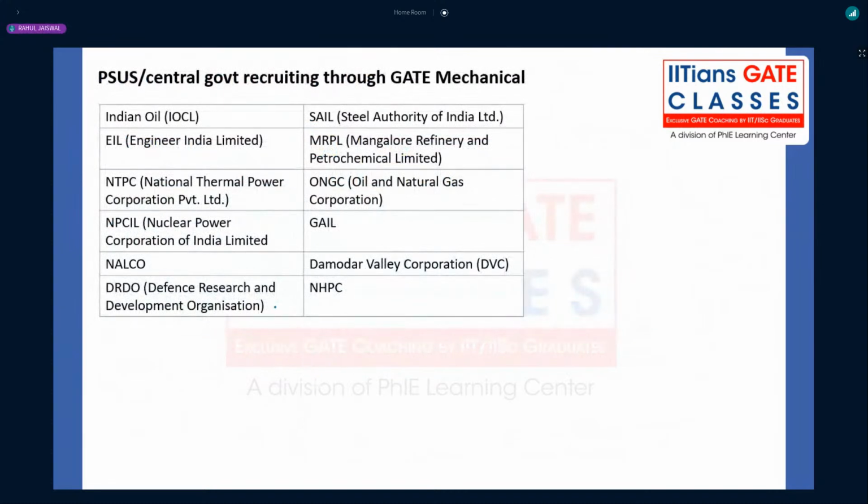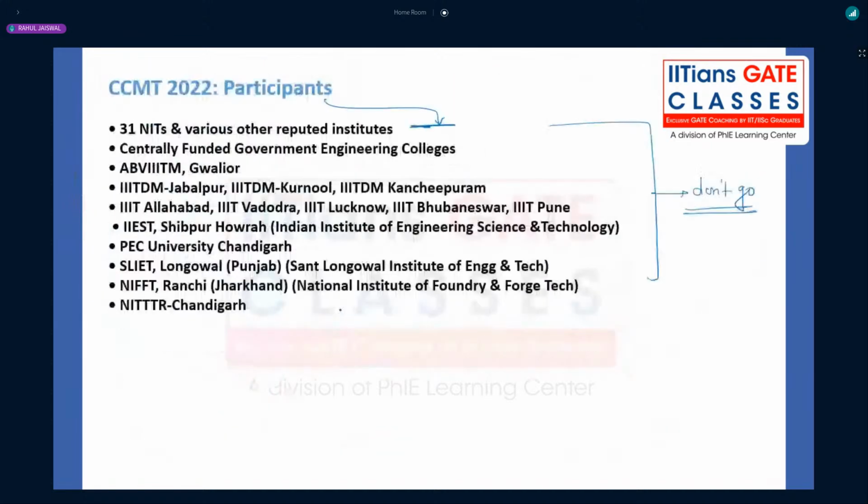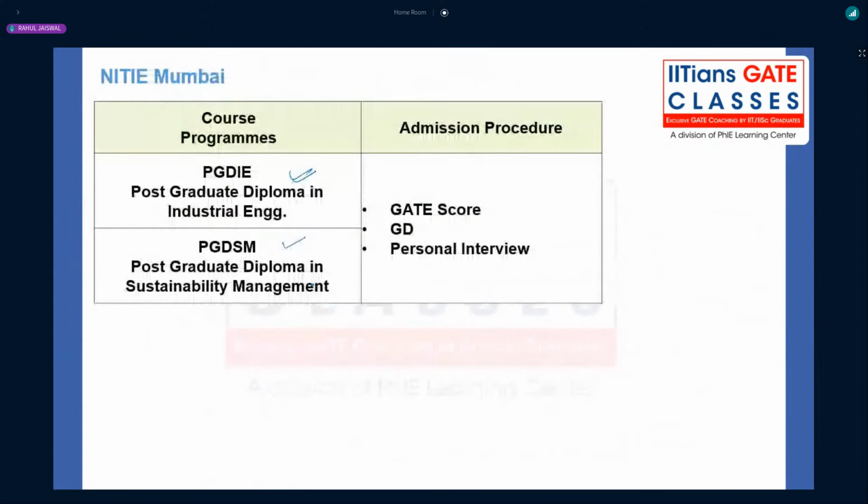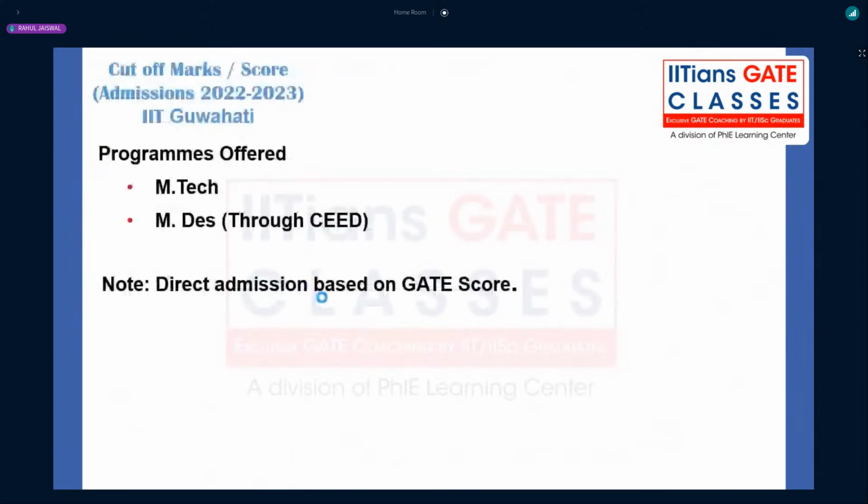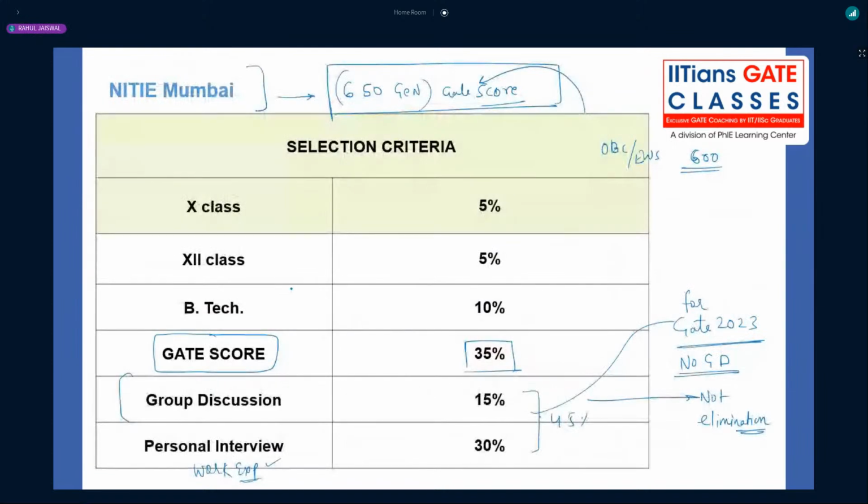Now, I was talking about some of the few NITs also through GATE XC. It is not like no NIT you will be getting through GATE XC. Once again, very important, you can get into NIT Mumbai through GATE XC plus GATE ME, both. Through GATE XC also you can get admission through that. You can go through the procedure of admission, and through GATE ME also you can get admission into the PGDI and PGDSM courses, whatever the two courses which I mentioned.